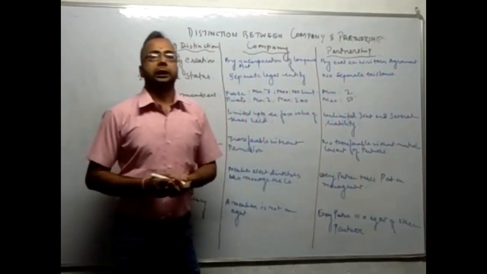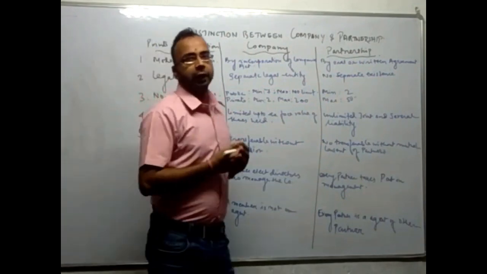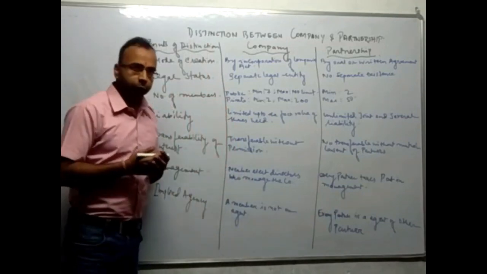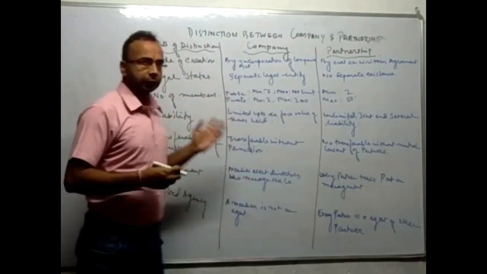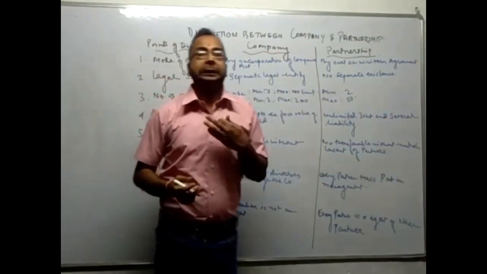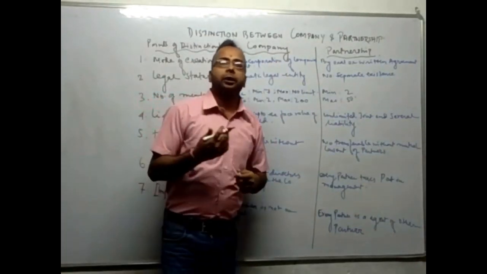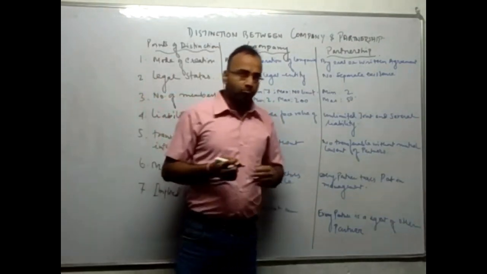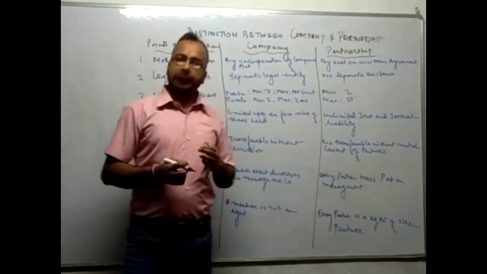Students, let us see the next topic of this chapter. The next topic is distinction between partnership business and company, joint stock company. Let us see the distinctions one by one. The first one is mode of creation, how a company is created. A company is formed by incorporation under the Companies Act. And how is a partnership formed? Partnership is formed by oral or written agreement.